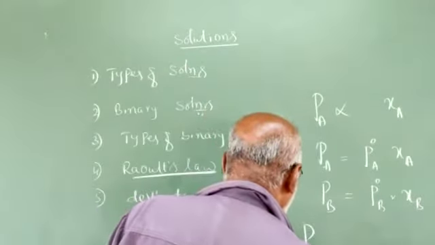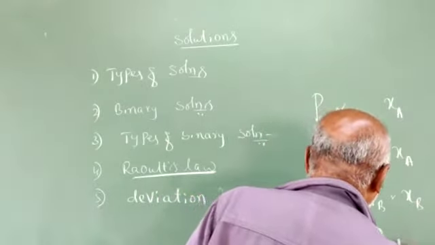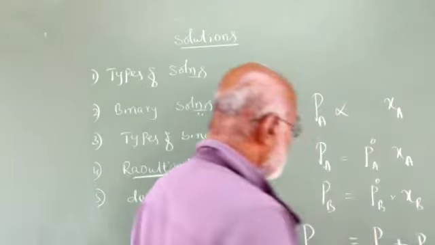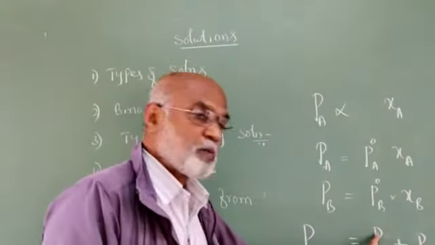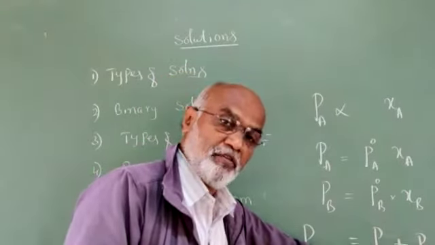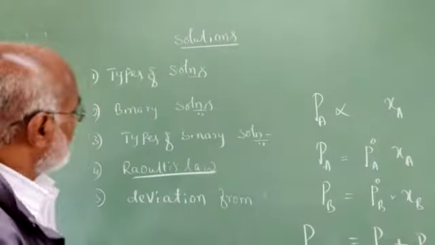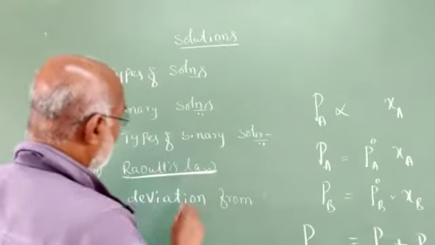Then P total, the total vapor pressure, is equal to PA plus PB. So I mean to say, the partial pressure of the component A in the vapor state and the partial pressure of the component B in the vapor state, the sum of these two will give you the total vapor pressure. This is what Raoult's law says.